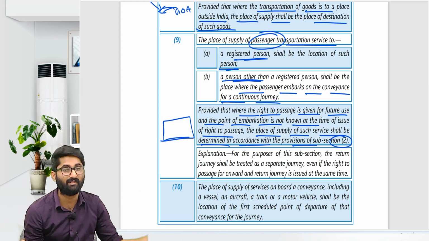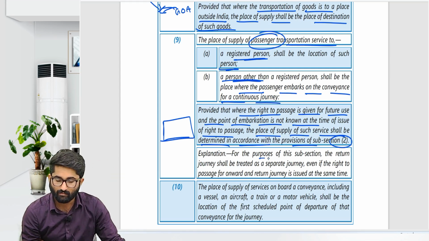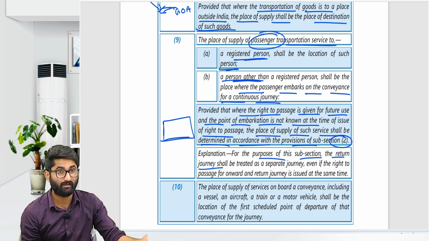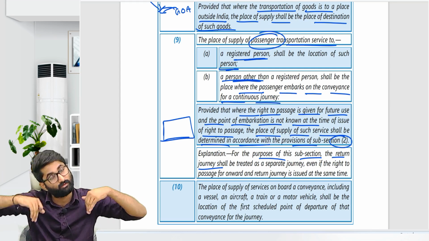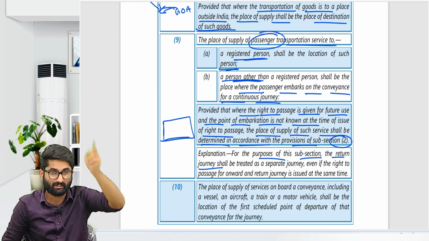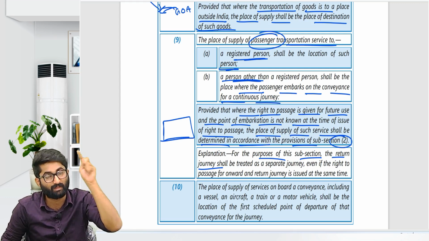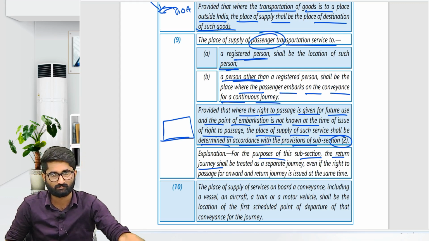If I don't have your address, then my place will be the place of supply. For the purpose of this subsection, the return journey shall be treated as a separate journey. It's not the same journey. Obviously, continuous journey means what? You should not go out from that premises. You have to go on the journey, and once you reach the destination, now you go outside.